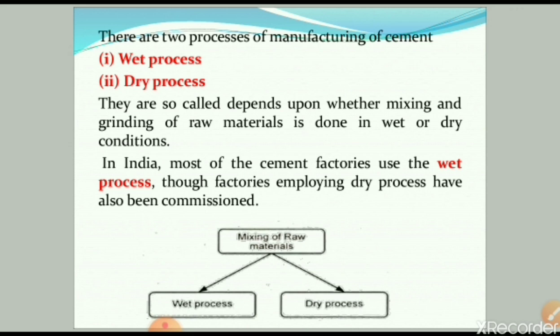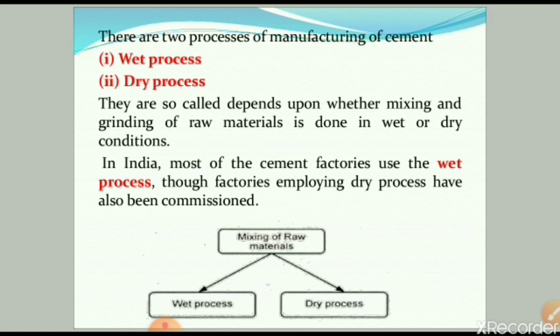In wet process, around 35 to 50% of water is used for manufacturing of cement, and in dry process only 12% of water by weight of raw material is used. This is the difference between wet process and dry process.